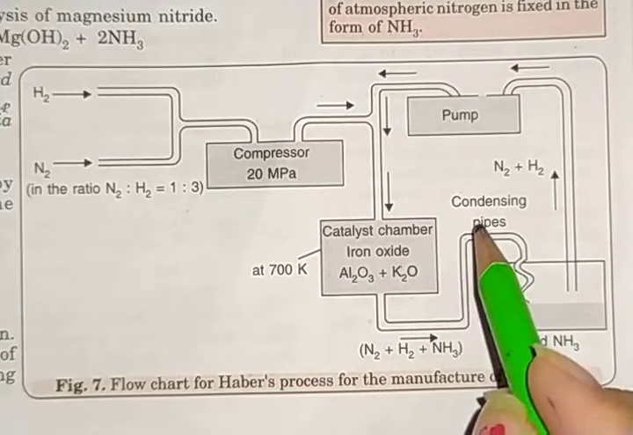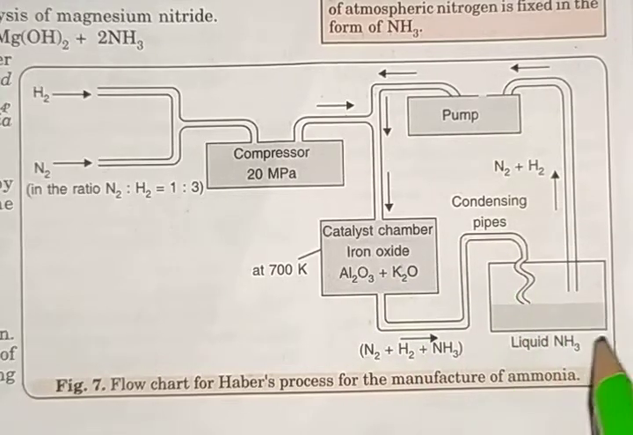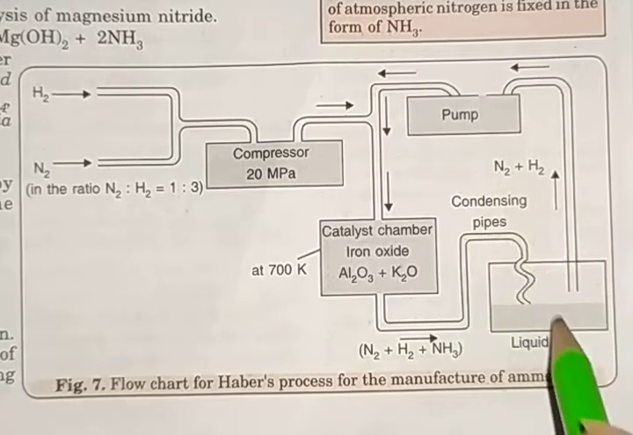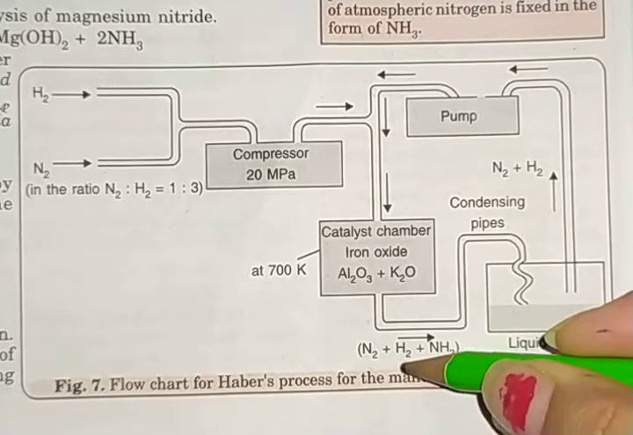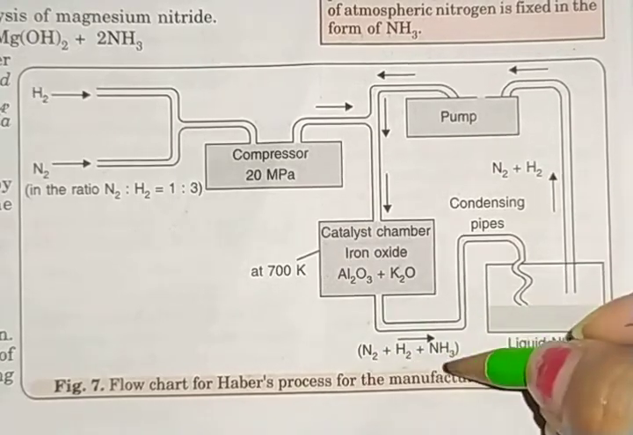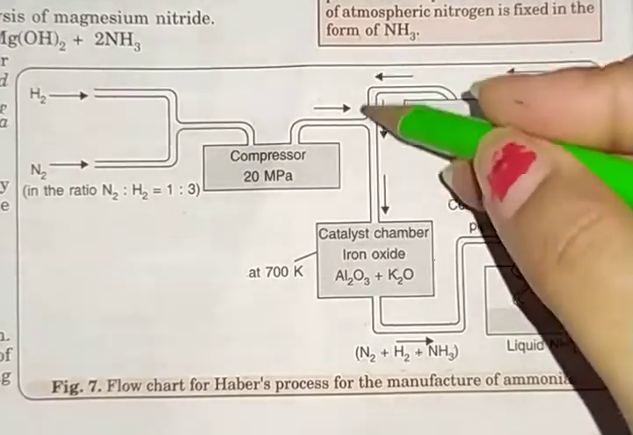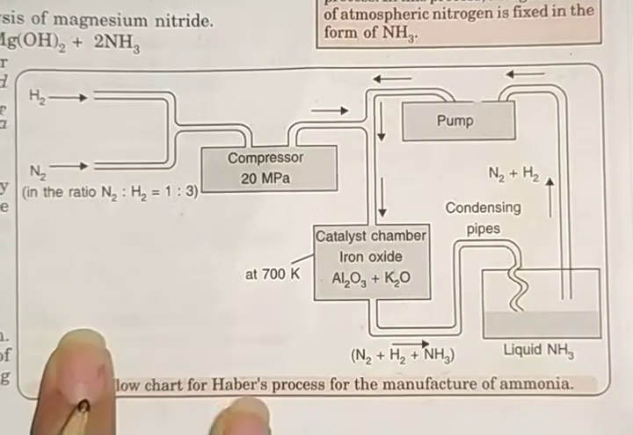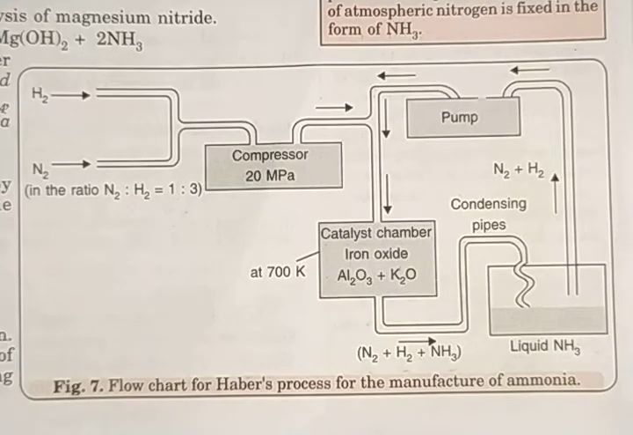Then through this condensing pipe, these gases may be converted into liquid ammonia, and we have to take a receiver, or we can say a beaker, by which we can collect that liquid ammonia. Now we are left with N2 and H2 gases. These N2 and H2 gases are carried again into this process. So this is how ammonia is formed with the help of the Haber process. This is the complete process.